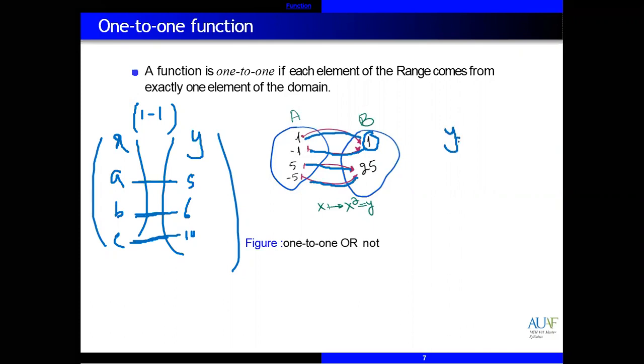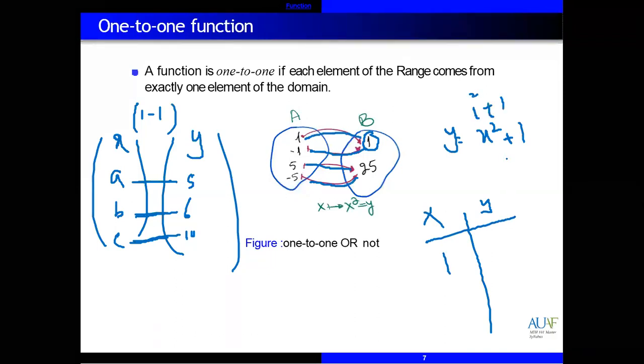If we write this equation, y is equal to x square plus 1, so x values and y values. If you give x is equal to 1, so 1 square plus 1 equal to what? Equal to 2. If you give x is equal to minus 1, again same result, because minus 1 square is plus 1, and plus 1 equal to what? 2. Minus 1 is also with 2.